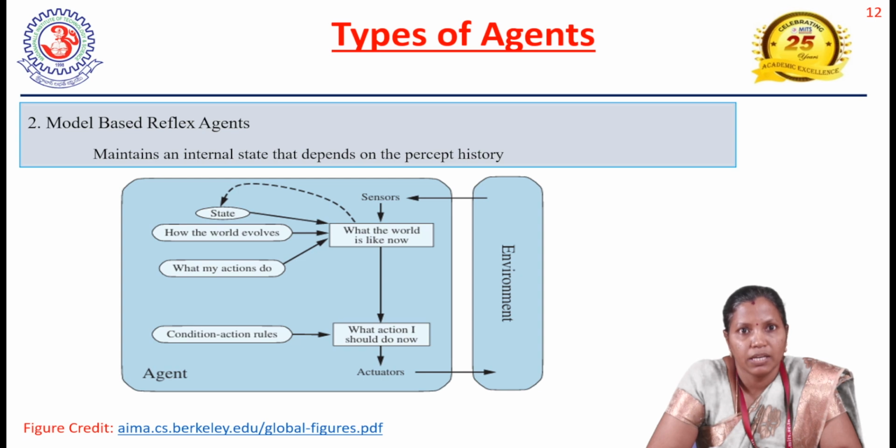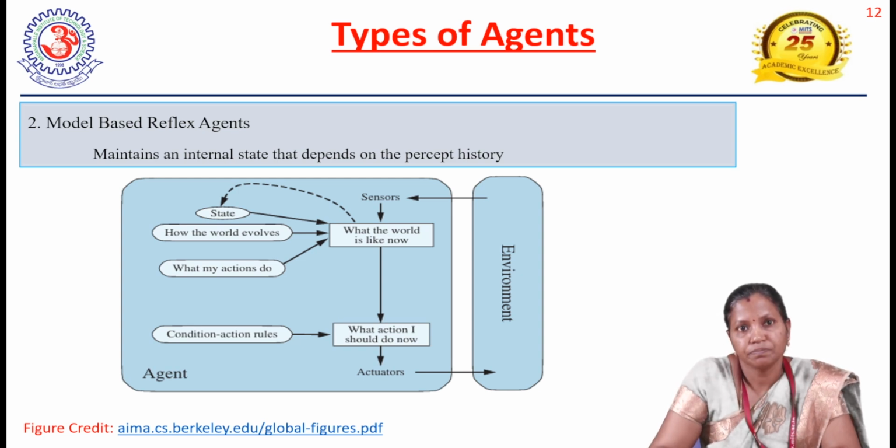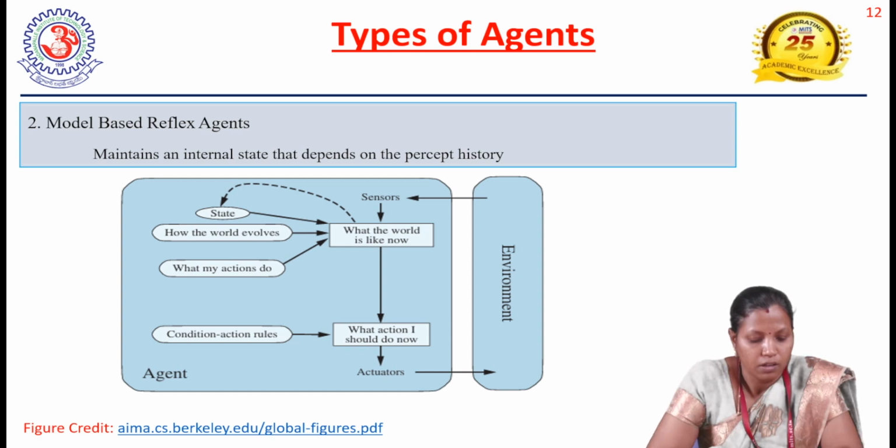From the figure we can observe that we maintain one internal state, and this internal state depends on two things: how the world evolves independently of the agent, and how the actions of the agent affect the world. Based on this, we maintain the internal state through which we model an agent. Again, the same condition action rules are applied in order to take the action by means of the actuators. So this is the model-based reflex agent, which is particularly used for partially observable environments.